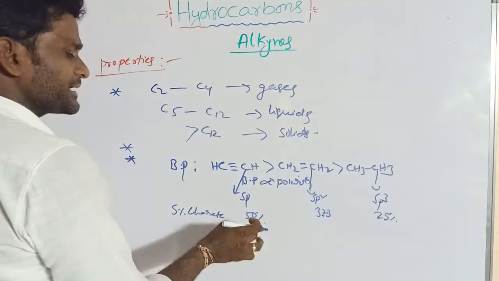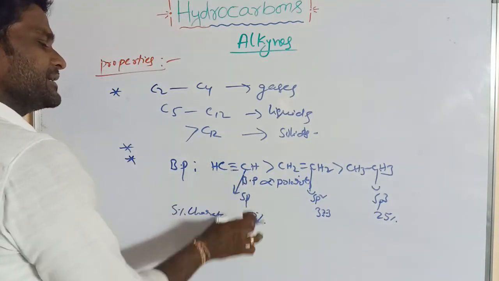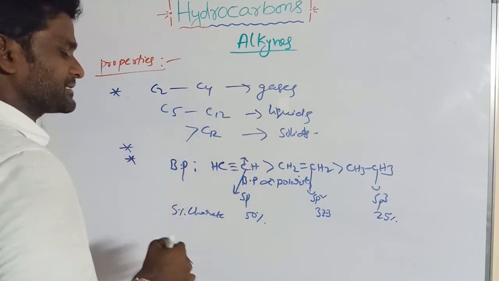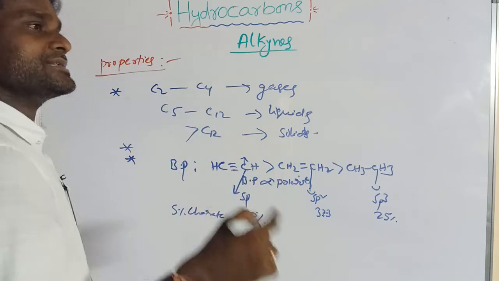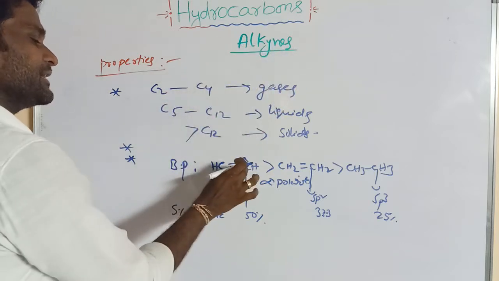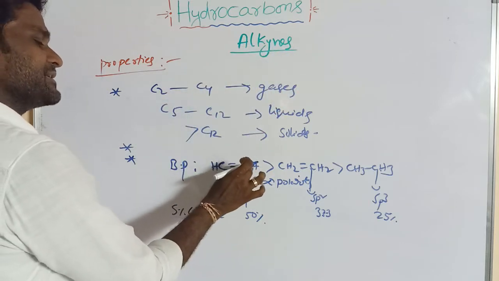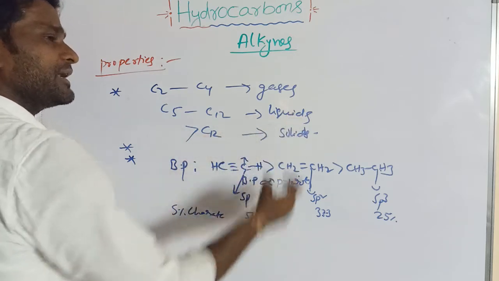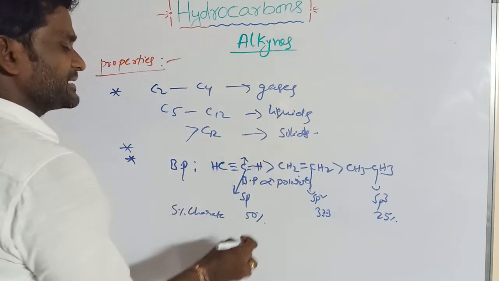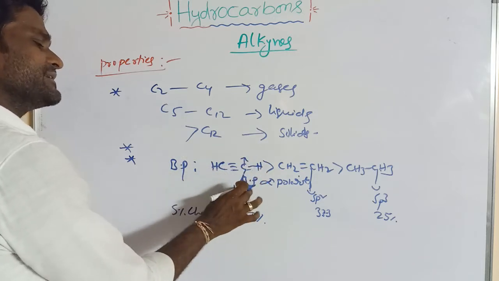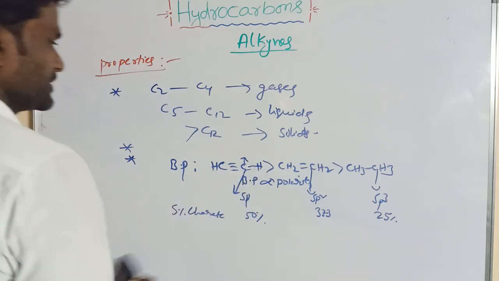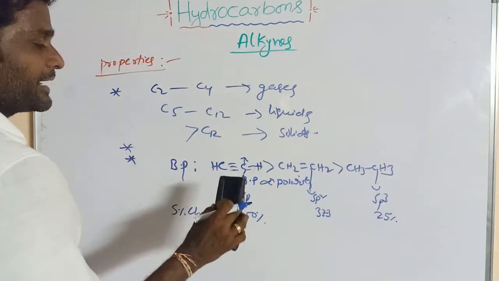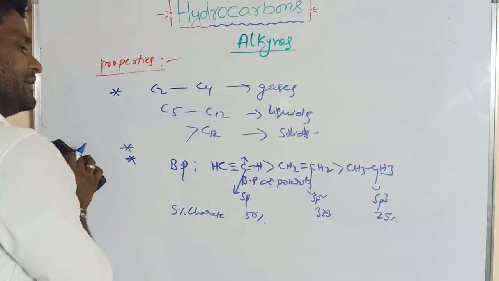Acetylene has more s character, so the electronegativity of this sp carbon increases. If the s character increases, electronegativity increases. So the electronegativity of this carbon increases, the C-H bond's polar nature increases. Its polarity increases, its boiling point increases. So this is the boiling point order of alkynes, alkenes and alkanes.